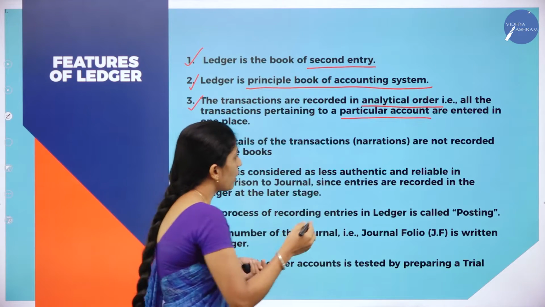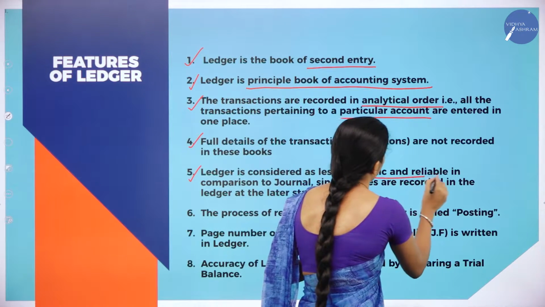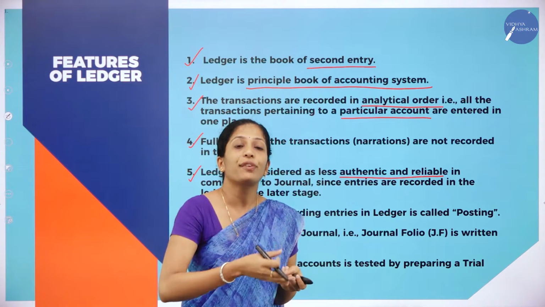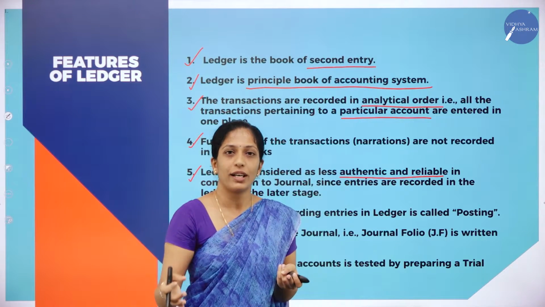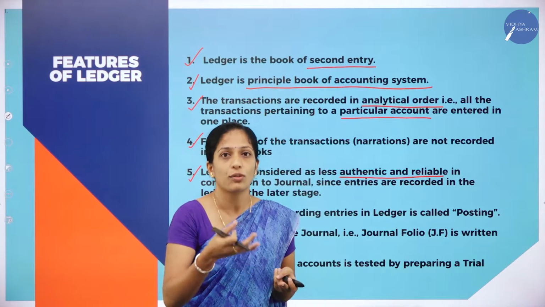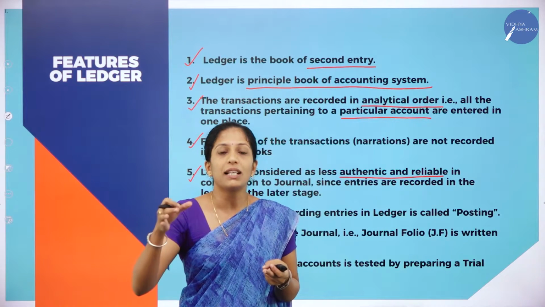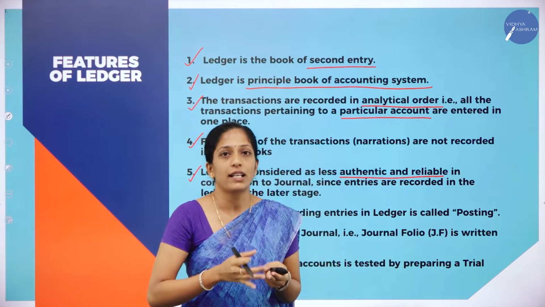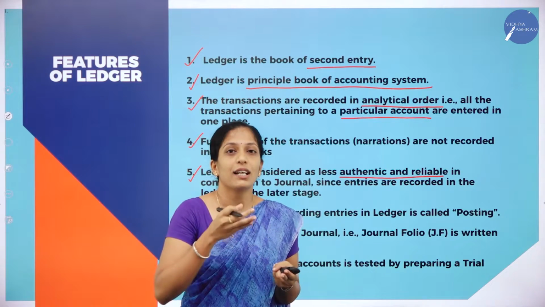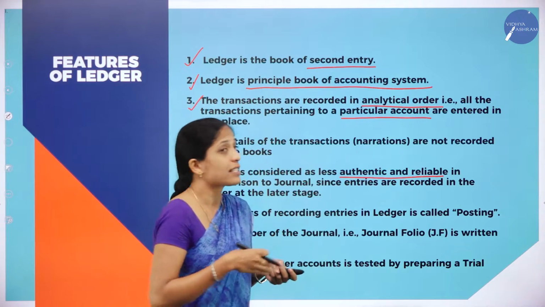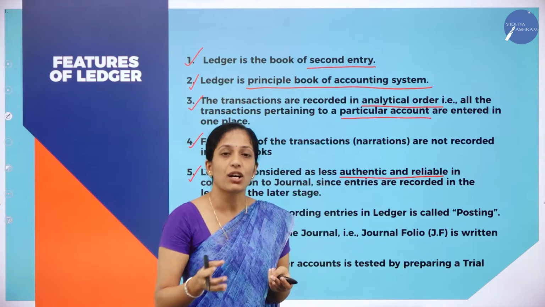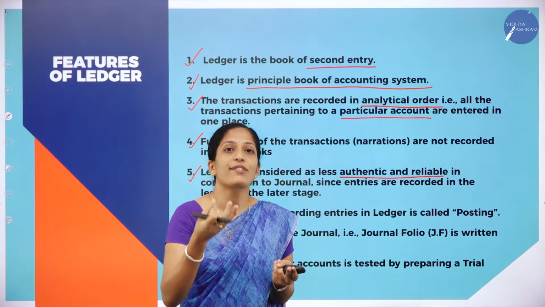So it is less authentic and reliable. Here the originality will not be there. Why? Because we are transferring the entries from journal to ledger, whereas in journal the originality is there because whenever the transaction has taken place, it has been directly recorded in journal for the first time. So the authenticity as well as reliability is more in journal, whereas in ledger it is less because it is a book of second entries.